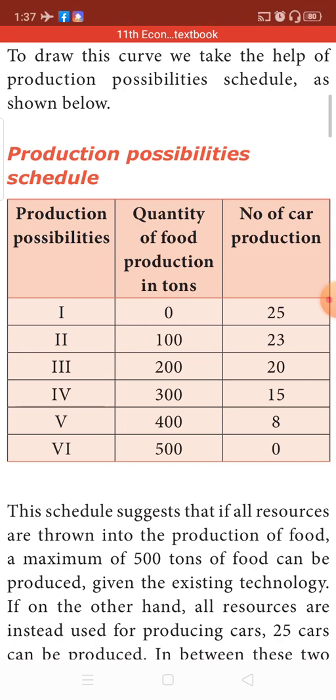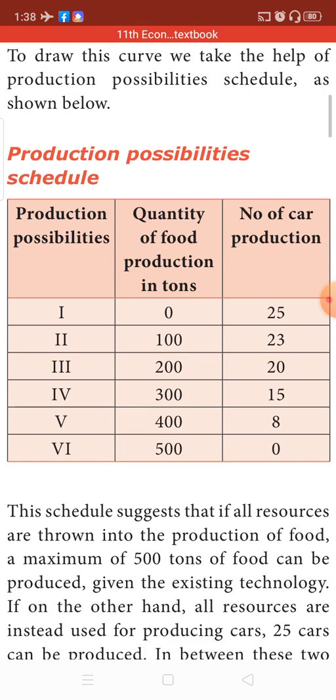See, for a country where technology is very well developed and population is very less, they feel that they can buy the food from outside, but technologically they are very sound. No other country in the world is producing the cars that are being produced by this particular country A. In such a situation, country A will choose possibility 1, because since no country in the world is producing such a type of car, they will utilize all the resources in producing cars and selling them to other countries, whereas food is being produced by many countries.